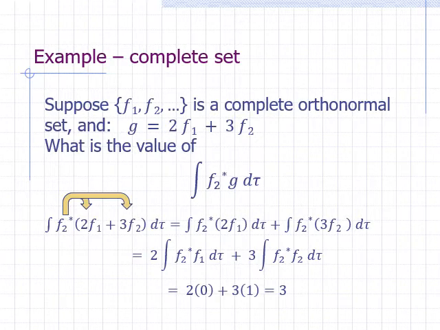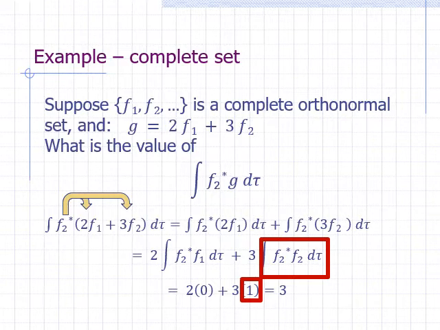Note that the integral of f2 star times f1 is equal to 0 since f2 and f1 are orthogonal to each other. Any two functions in the set are orthogonal to each other. And the integral of f2 star times f2 is equal to 1 since all the functions in the set are normalized. So the answer is 3, which is the coefficient of f2.